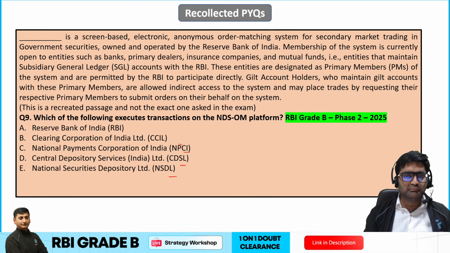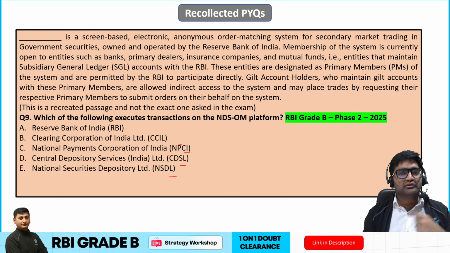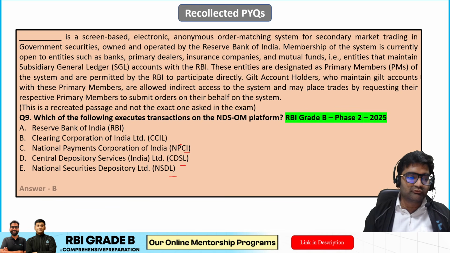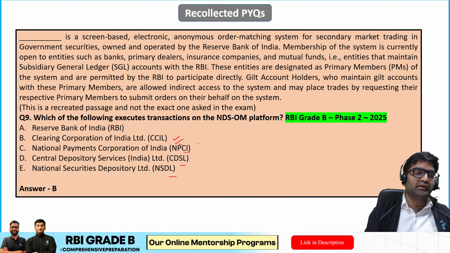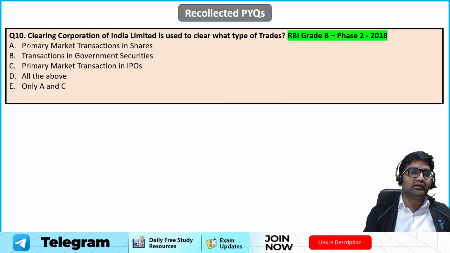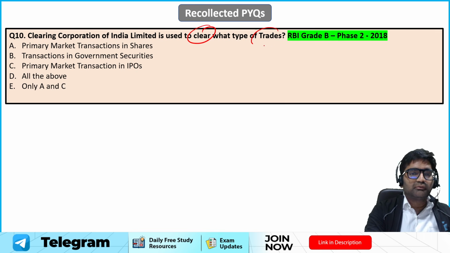So obviously you will be able to answer it right now. Who is maintaining and administering this NDS-OM platform? Right, so obviously it is CCIL who will be executing those transactions. Clear? Now moving ahead, Clearing Corporation of India Limited is used to clear what type of trades?